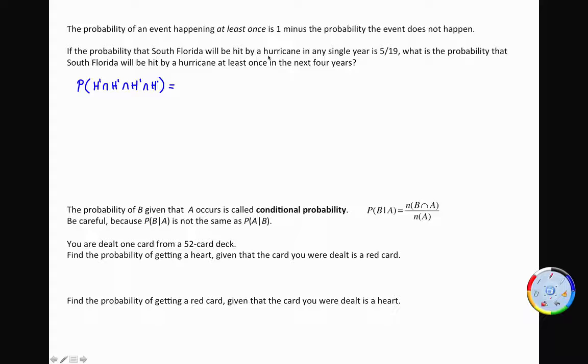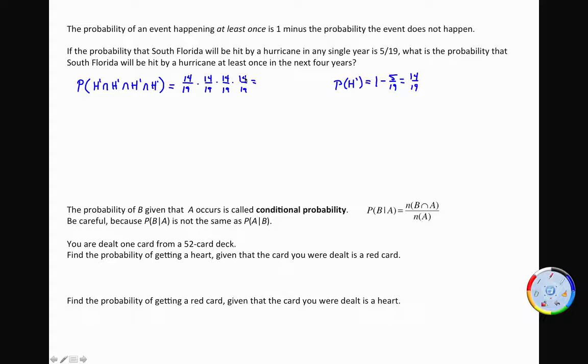So if the probability that it is hit by a hurricane is 5/19, remember the probability that it's not hit by a hurricane is 1 minus 5/19, or 14/19. Now if I'm doing an and probability and they're independent, then that's just the probability that it's not hit the first year, and it's not hit the second year, and it's not hit the third year, and it's not hit the fourth year.